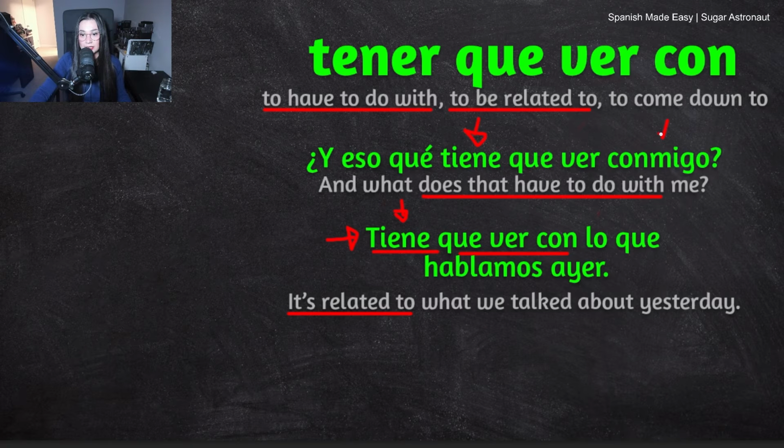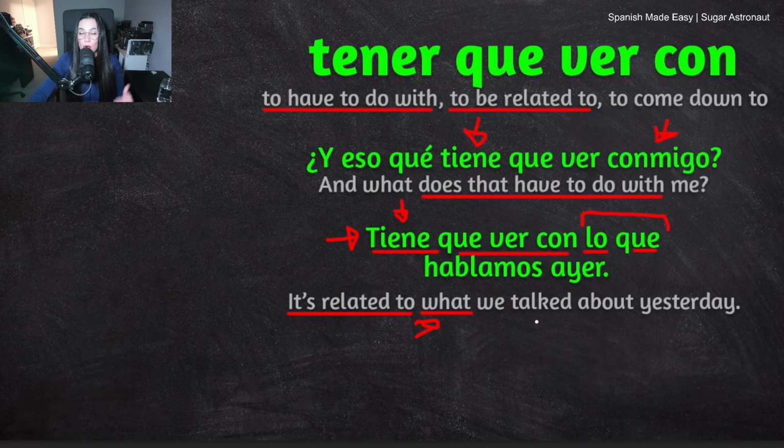In the first example, we see a person, right? In the second example, we have a thing that it is something that some people talked about yesterday. So, lo que, remember this phrase right here is very important. It means what, but it's not a question. You're just saying what, like in this situation, you're not asking, you're just saying it's related to what,